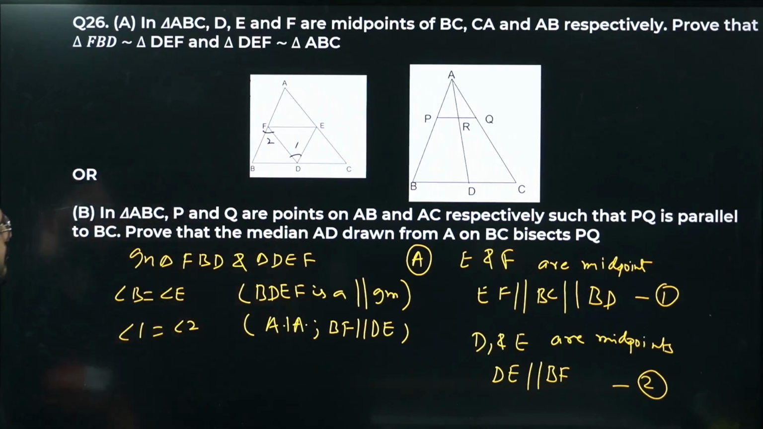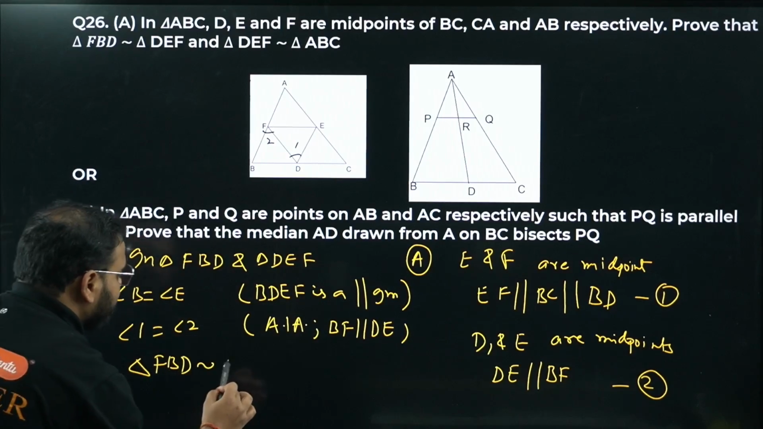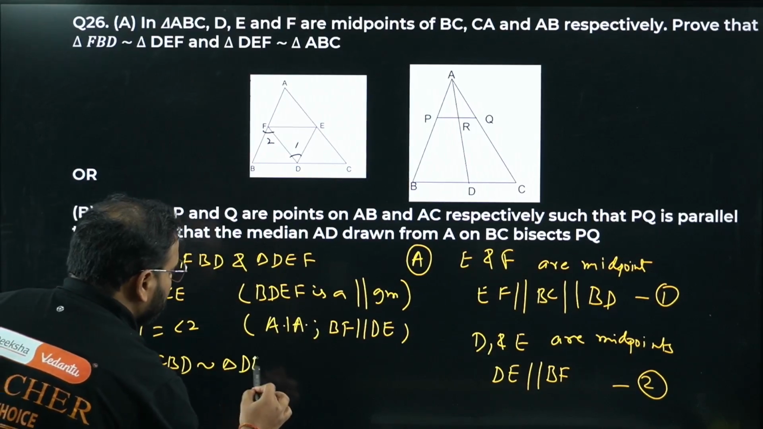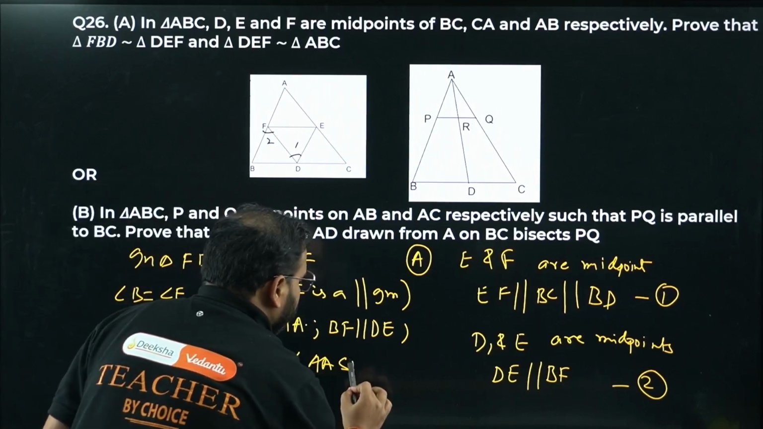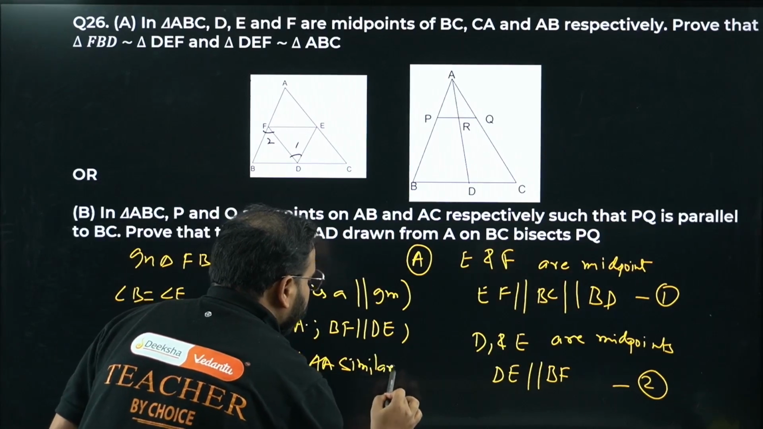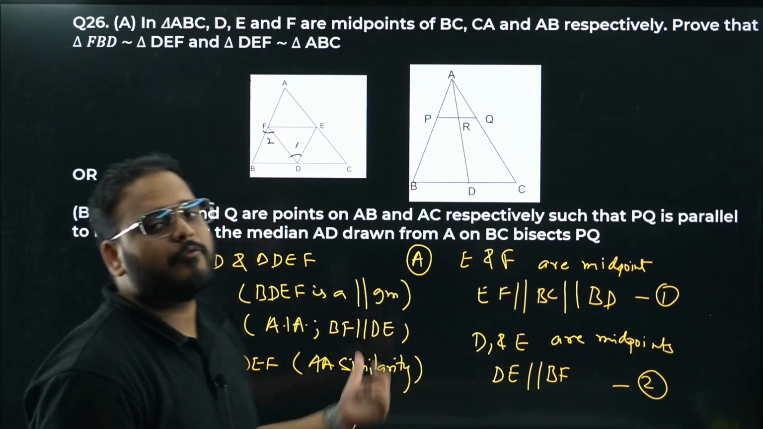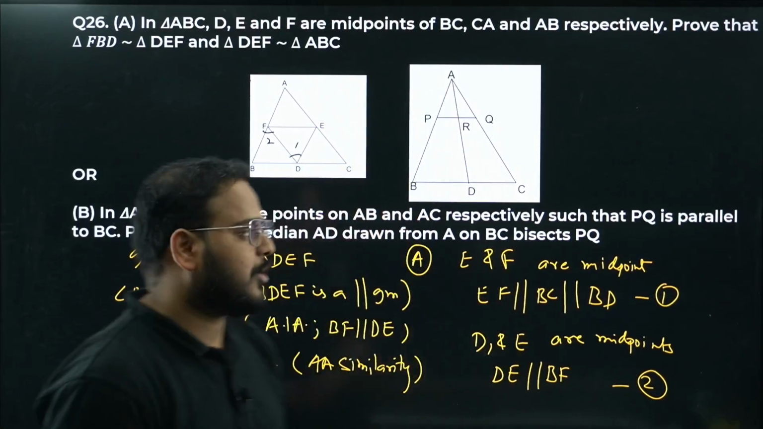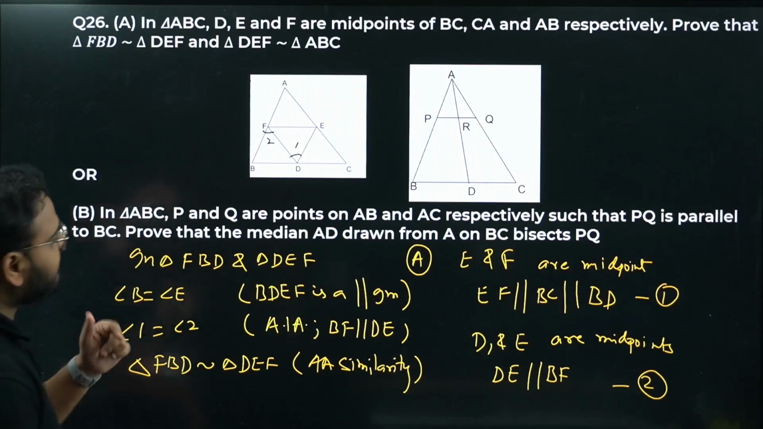Since we have two angles equal, it means triangle FBD is similar to triangle DEF by angle similarity. Angle similarity will work if you have two corresponding angles equal. Okay, so next, DEF and ABC are equal.